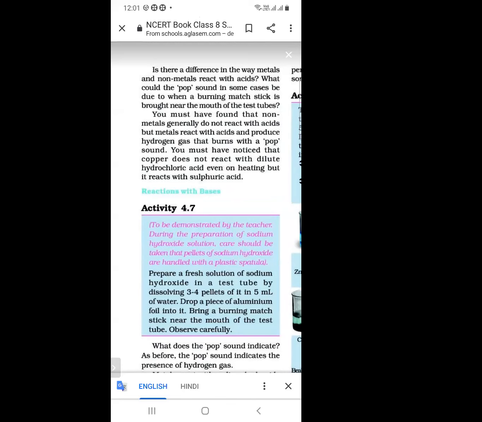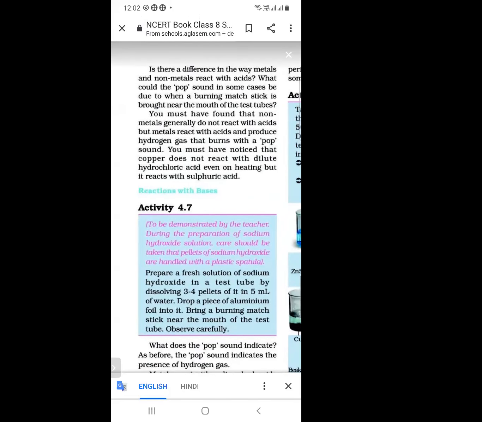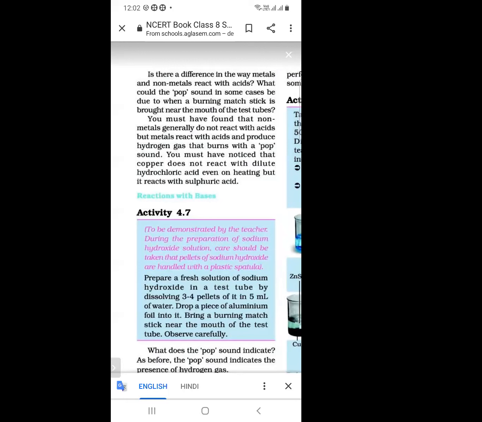Next is the reaction of metals and non-metals with water. It has been shown in the experiment that when metals react with bases and acids, they produce hydrogen gas.